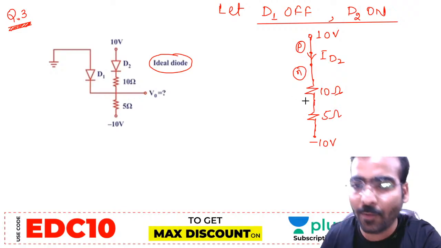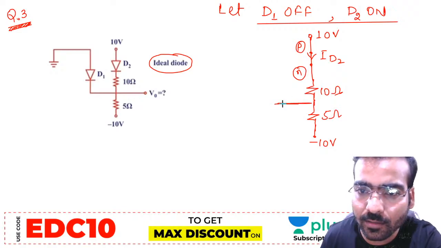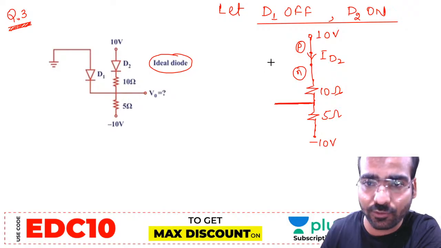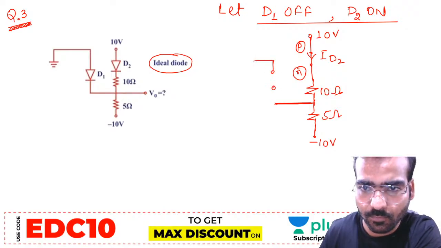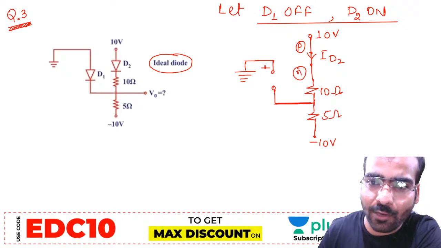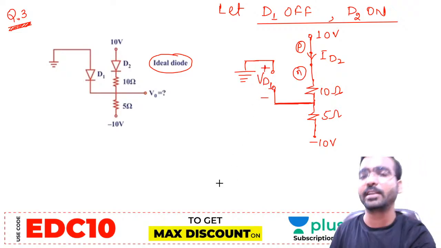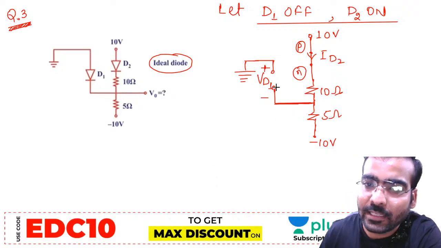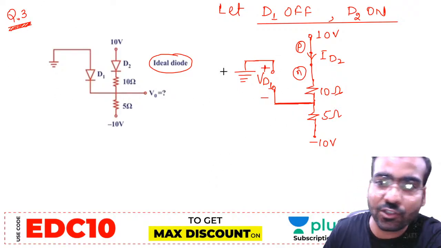First of all, we must investigate the condition of diodes D1 and D2. Now D1 we are assuming off. Let us take the off diode. In the off diode open circuit, what can we measure? We can measure voltage VD1. How to solve it? This diode D1 you have assumed off.